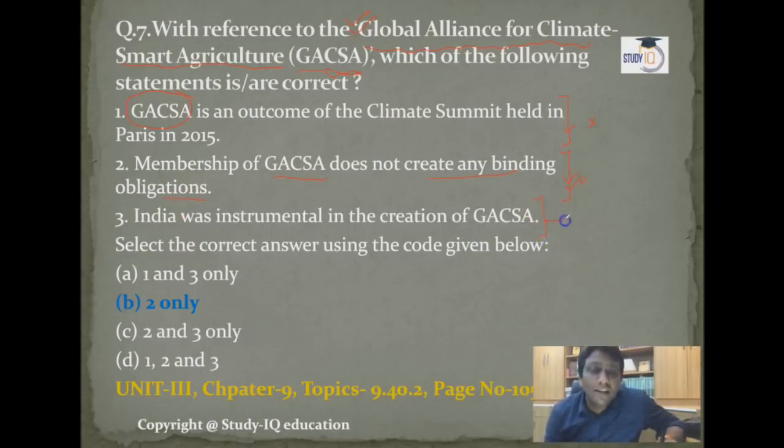No, every country that is a member makes its own rules and regulations and tries to do smart agriculture and minimize climate problems. So the second statement is right. The third is absolutely wrong: India was not instrumental in the creation of GACSA. India was never involved in the creation of GACSA. So only statement 2 is right. You will get this information in my book, Unit 3, Chapter 9, topic number 9.40.2, at page number 105. Follow this order and you will get this article and news.